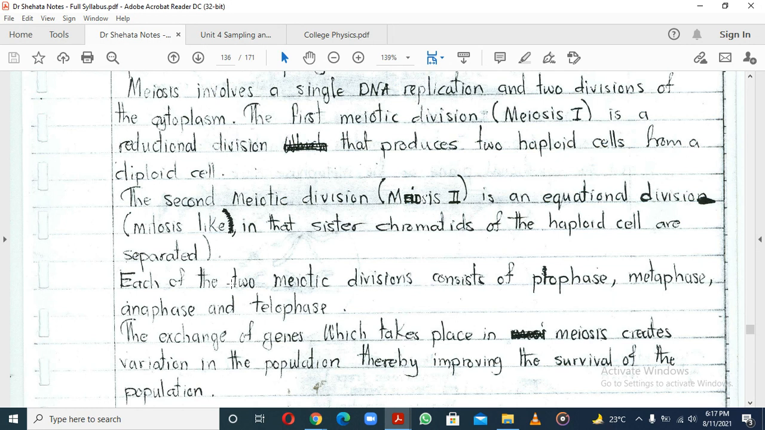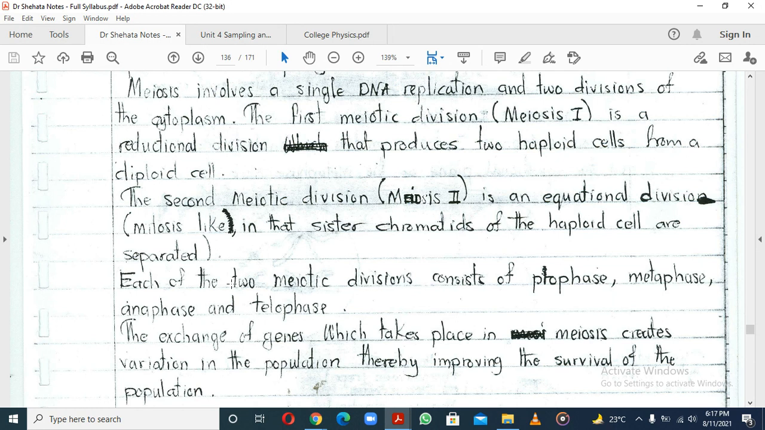Then the two divisions which are going to happen. The first division is going to separate the two cells to have 46, 46. And another division is going to separate each of those two cells to have 23, 23, 23, 23. So that's why meiosis gives you four cells which are going to have a haploid number of chromosomes.